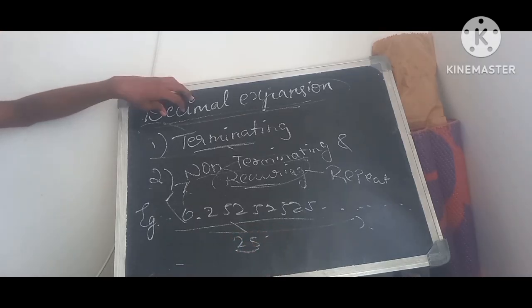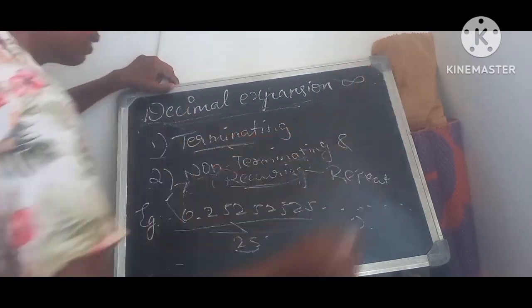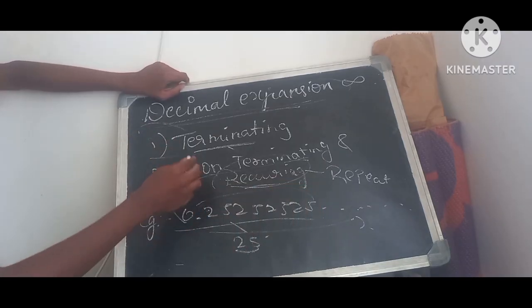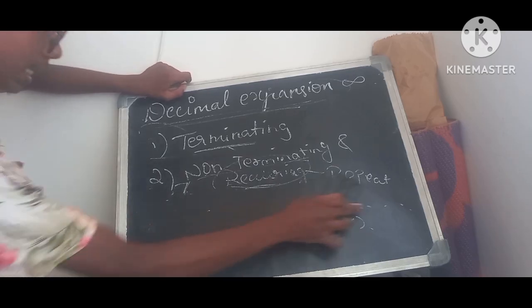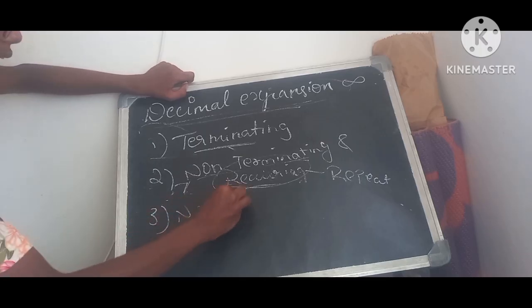So if any number's decimal expansion is going on infinitely, but it is going with a pattern, those types of decimal expansion we call non-terminating and recurring. Understood?